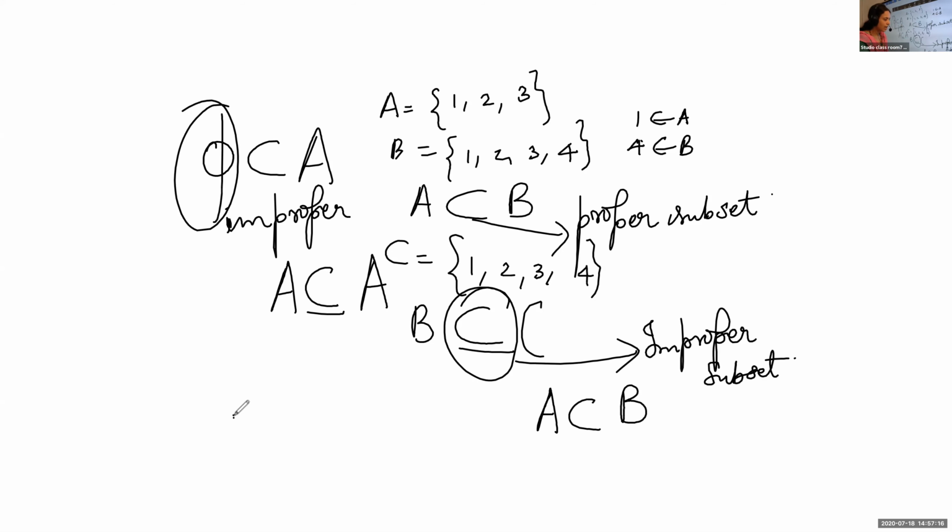If I write this symbol, how will you read this? A is contained in B. Yes, good Punya.